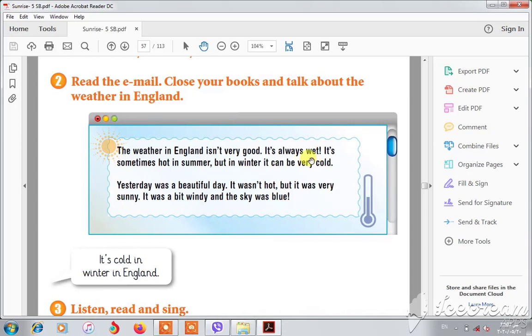Okay, student, so what is the meaning of wet? Snowy, rainy. It's sometimes hot in summer. We know what about the summer. It's sometimes hot in summer, like our country. In our country, it's hot in summer, but in winter it can be very cold. We know in winter the weather is cold.